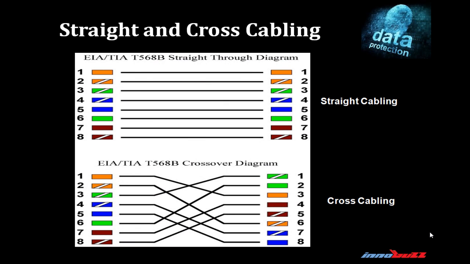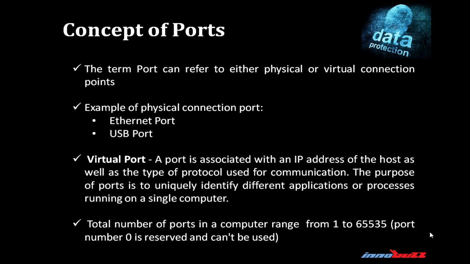As per the type of device connected, we have to make straight cabling or cross cabling. If we connect the same type of devices with each other, then we have to use cross cabling. And if we are going to connect different types of devices with each other, then we have to choose straight cabling. Here the same type of devices means one computer directly connected to another computer, and different types of devices means a computer connected to a router.